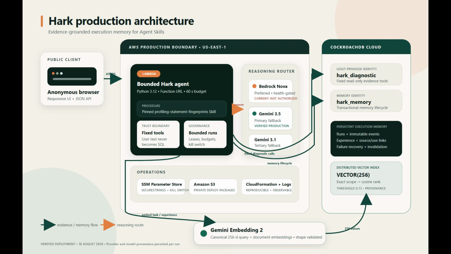Hark doesn't retrain the model, and it doesn't need to rewrite the skill. It carries forward what the agent learned from actually doing the work. Skills know the procedure. Hark remembers the work.